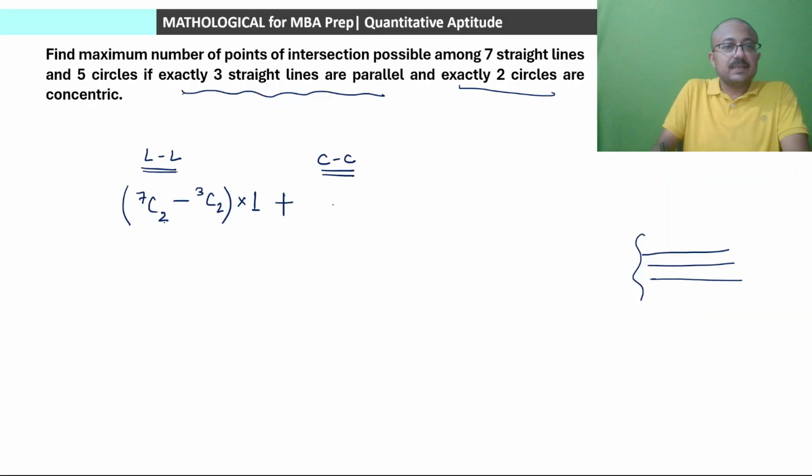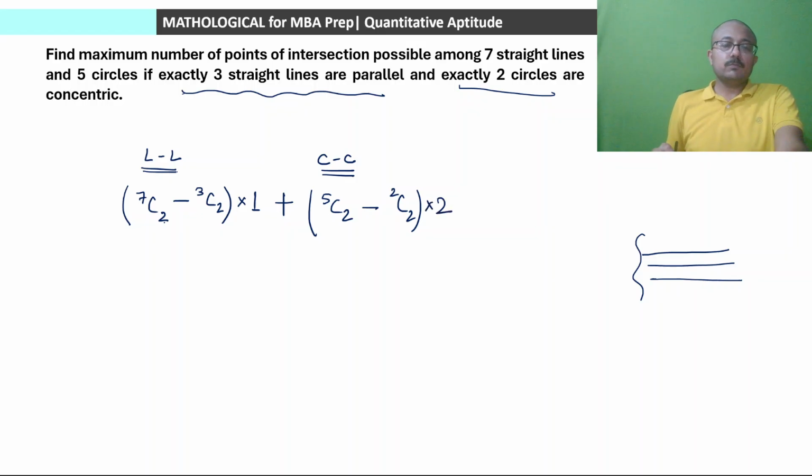So total cases we considered 5C2, but 2 of these are concentric, तो minus 2C2 करोगे. And in each case number of intersection points are equal to 2, so 5C2 minus 2C2 multiplied by 2. That will be our cases for circle and circle. Third scenario is of line and circle. तो लाइन और सर्कल पे तो एडिशनल कोई कंडीशन नहीं है, वहां पे एग्जैक्टली सेम वैल्यू रहेगा हमारा 7C1 into 5C1 into 2.